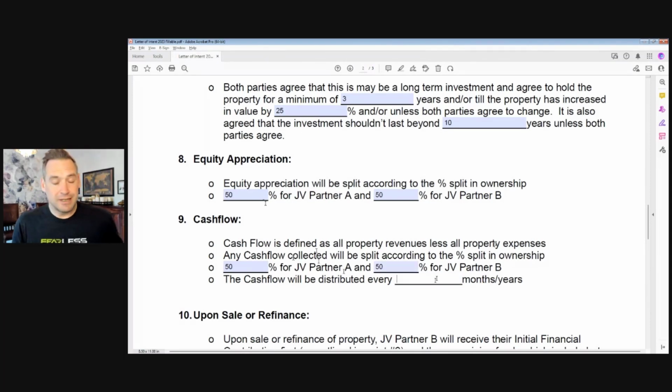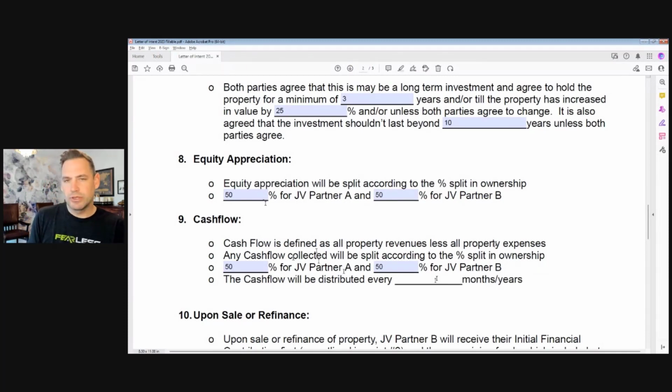The next question is, when are we going to distribute it? Remember, we have income every single month in the form of rent. We have expenses every single month in the form of a mortgage payment, taxes, insurance, etc. But that remaining amount, how are we going to distribute it? Is it going to accumulate in our bank account for, let's say, 3 months, 6 months, or a year, potentially till the end of the investment? Or is it going to be distributed during that period of time?